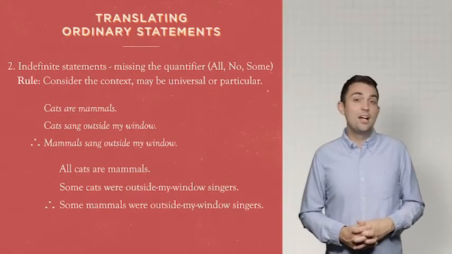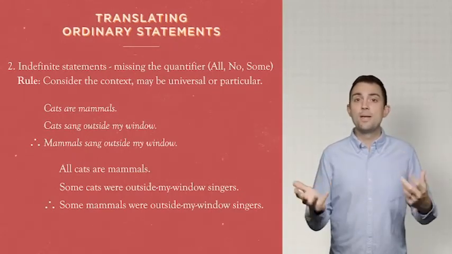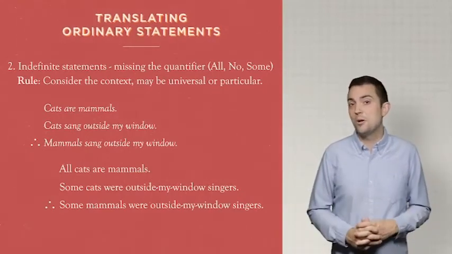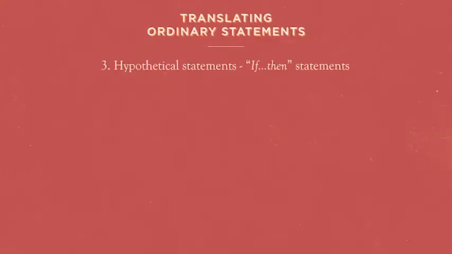It would be invalid if you said all mammals, every mammal in the world, was singing outside my window. So with the indefinite statements, it is the context, recognizing how the words are being used in the sentence and what the sentence is supposed to mean, that is necessary for determining how to translate those indefinite statements as universals or particulars.